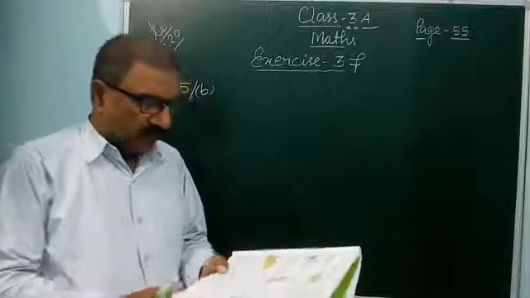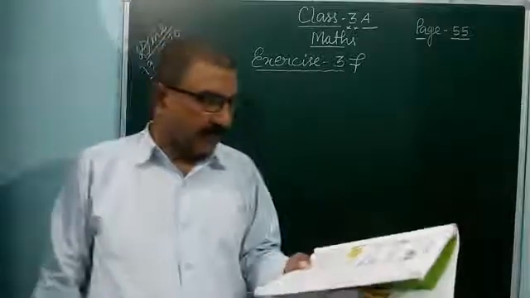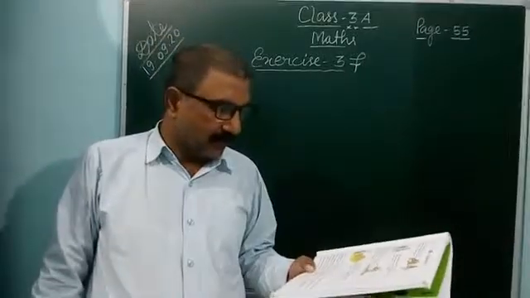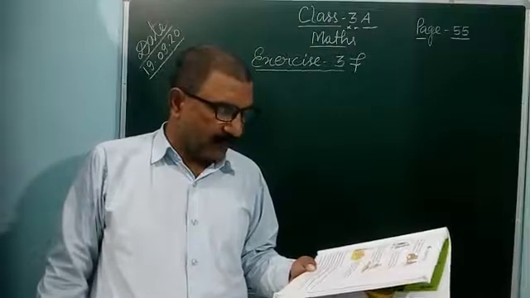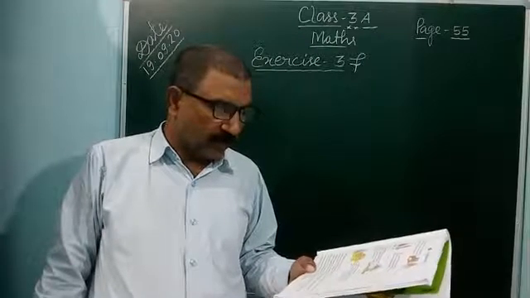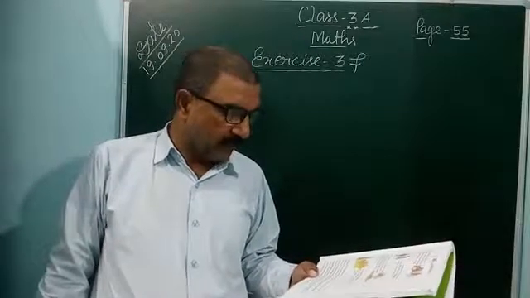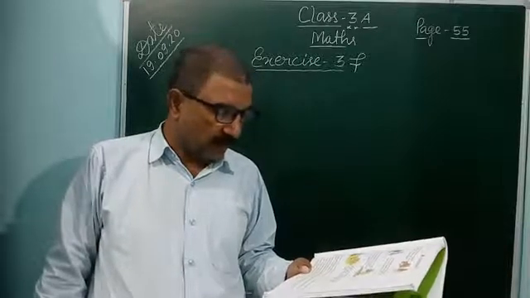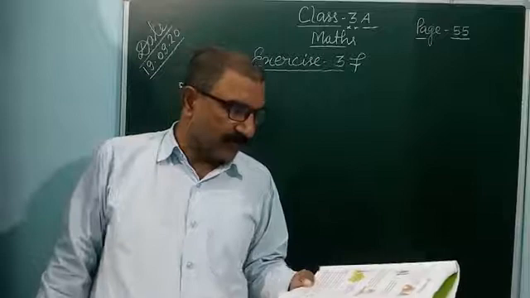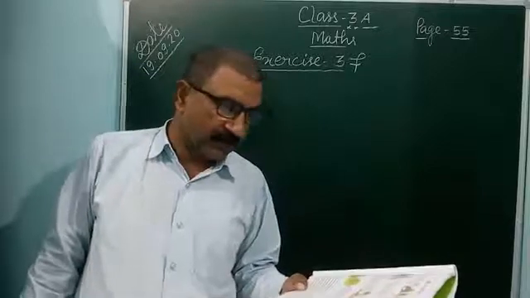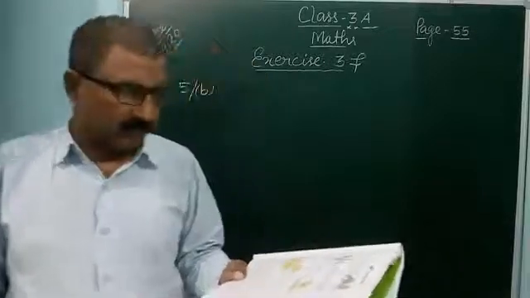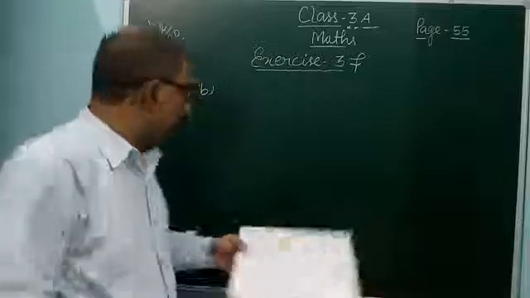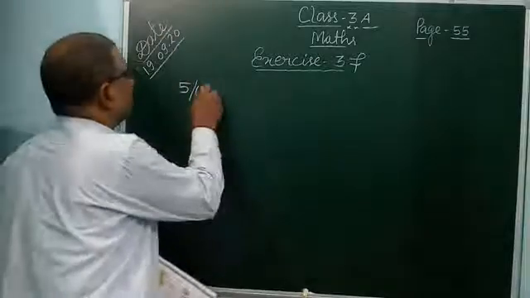You can do this yourself. If 286 students join a school, the school will have 1500 students. How many students does the school have now? The number of students who joined, you subtract from 1500 and you get the answer. Question number C, you do.